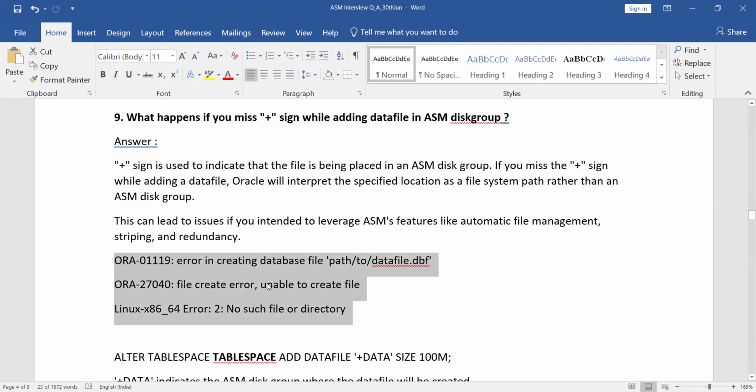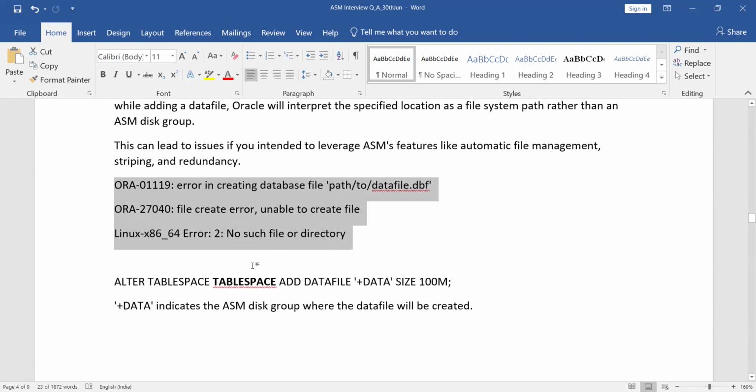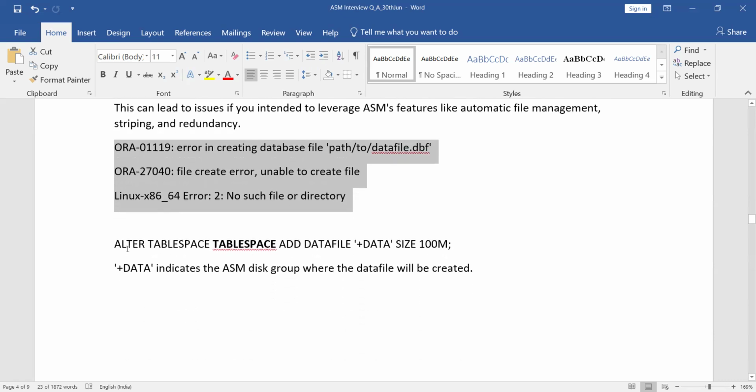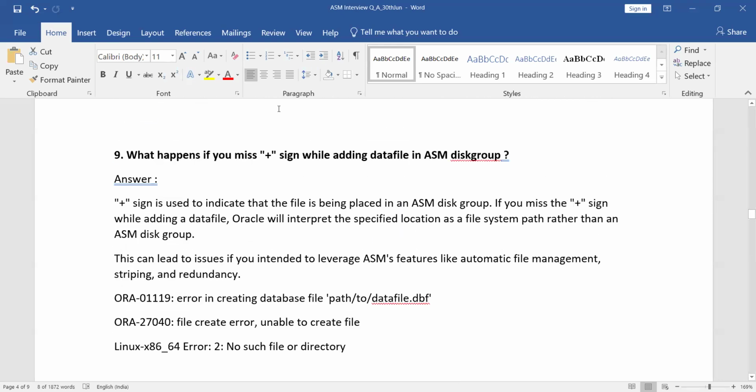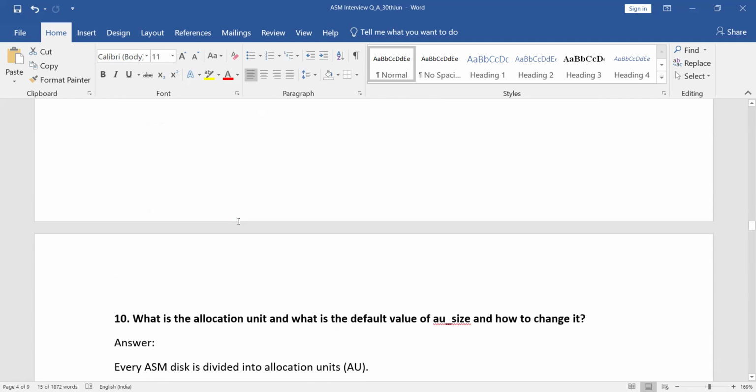For that, you have to use the proper command to add a data file. If somebody misses the plus sign in the command, they will get this error, an ORA-01119 error or ORA-27040 error.